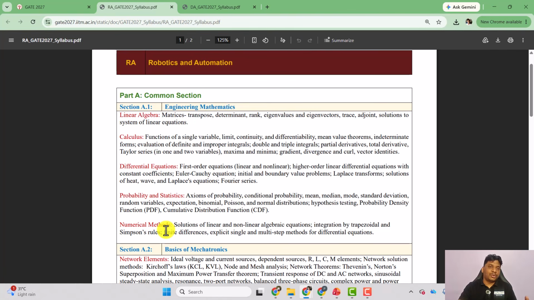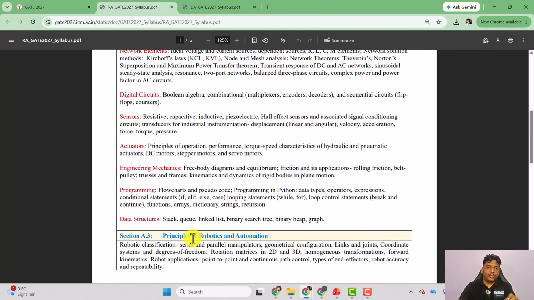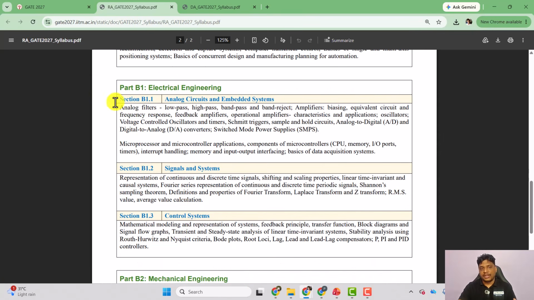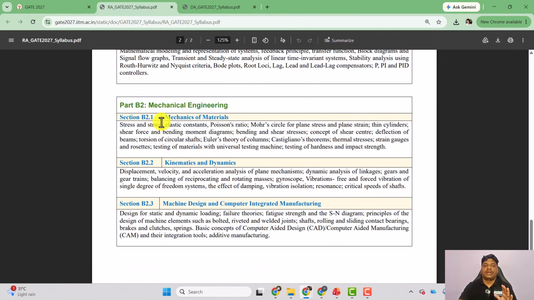Because if you look at robotics and automation, this is very important, right? Understanding of mechatronics is important, understanding of robotics and automation is important, knowledge of programming and data structures is very important. And here we have part B1 and B2, okay? So this is part B1 electrical engineering. Now you can see part B2 mechanical engineering, right?